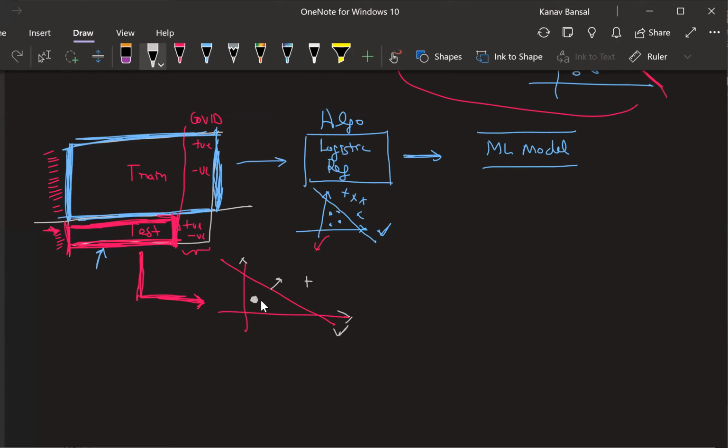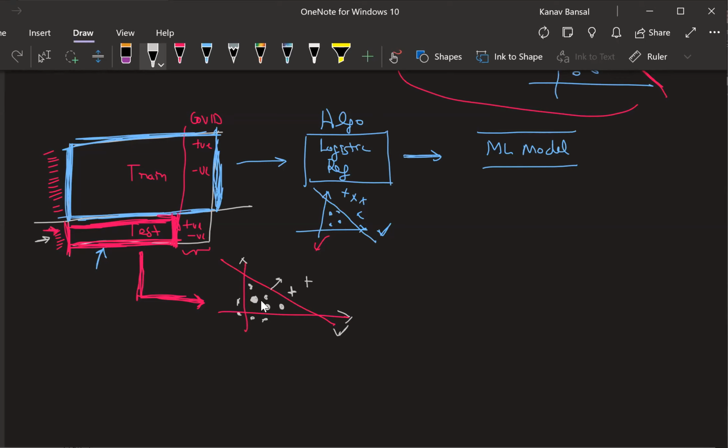For example, let's say you plot another point, the next point, and that point comes here. So what will this line say? This line will say it falls on my positive side, so it should be a COVID positive case. Similarly, let's say you take the next point, it comes here, you will say that is a COVID negative data point, COVID negative, COVID negative, and so on.